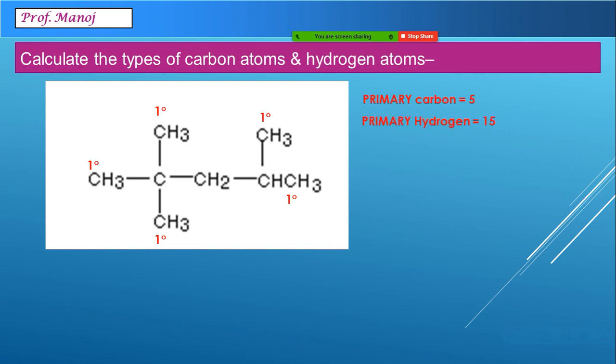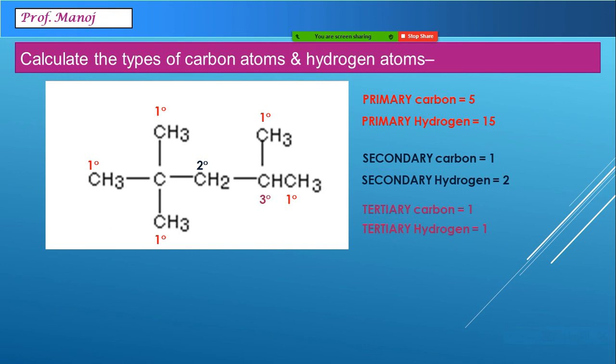So there are totally 5 primary carbon, 5 into 3, 15 primary hydrogen. If you see a secondary carbon, it's only one in the structure and 2 atoms are secondary hydrogen. Tertiary carbon is only one, quaternary carbon is also only one. This kind of identification comes even in college exams as well as competitive exams.